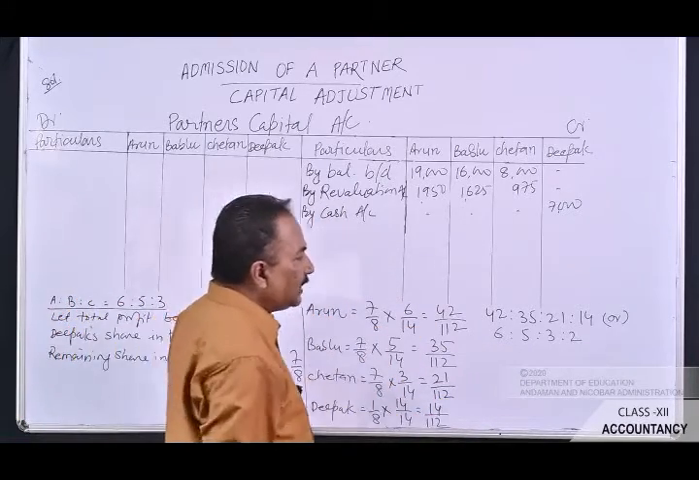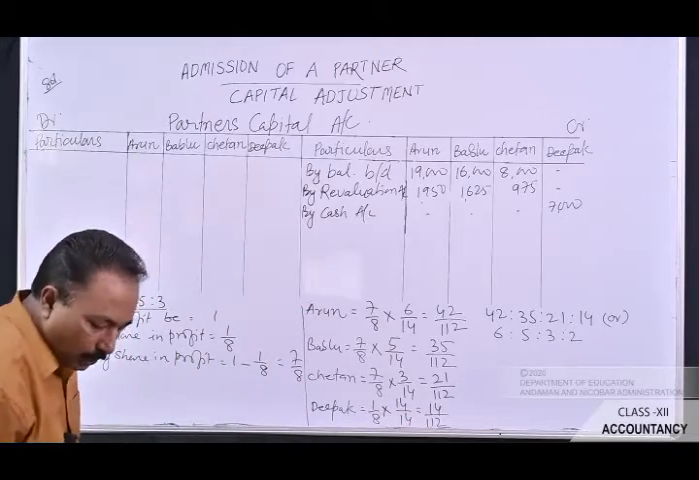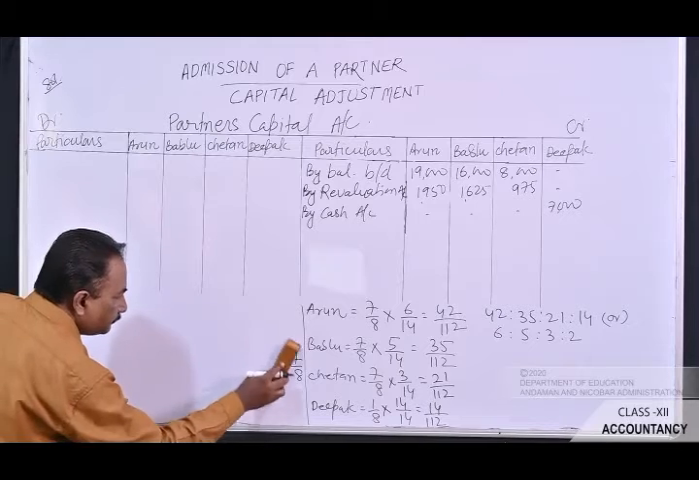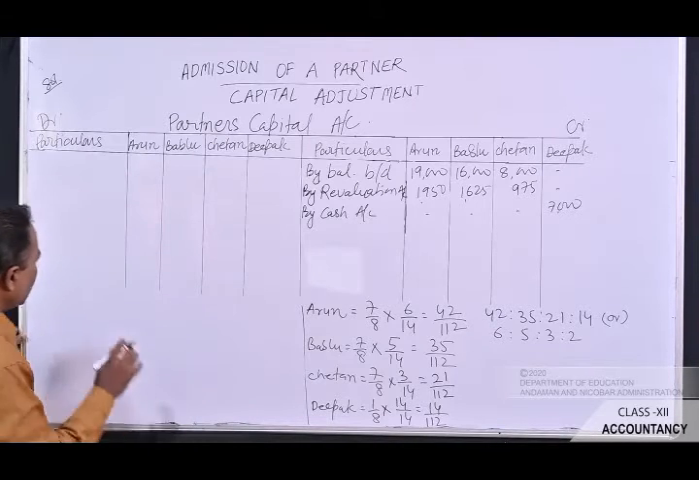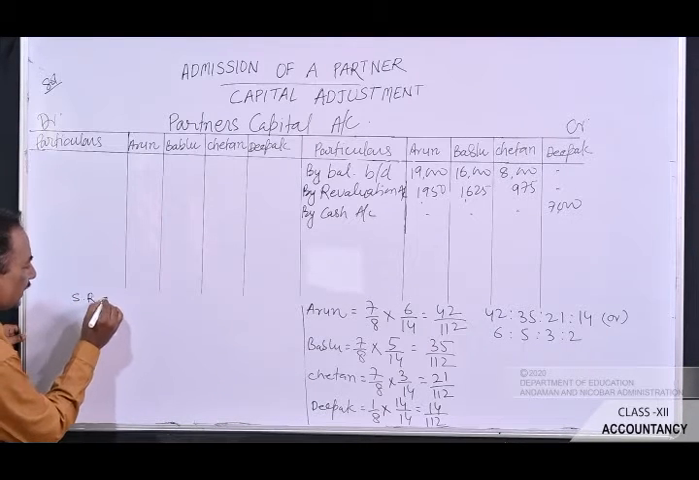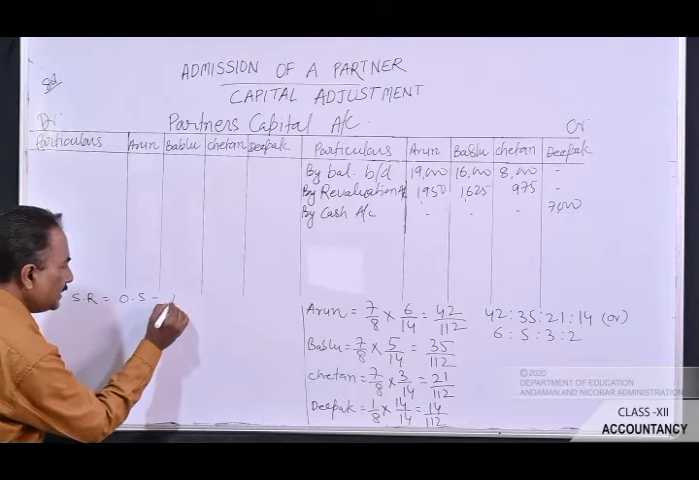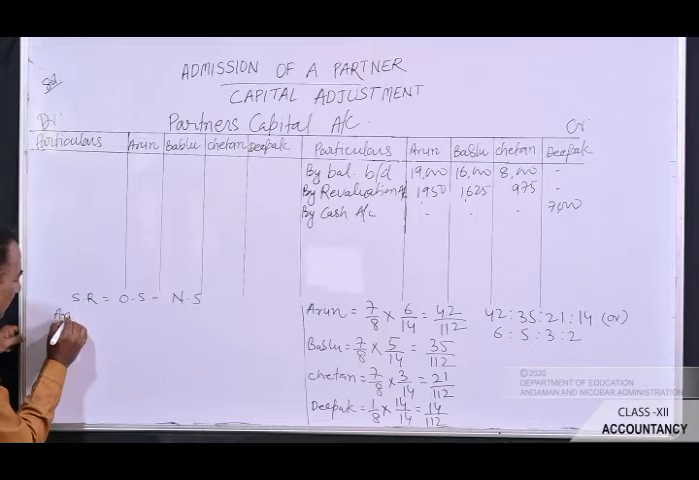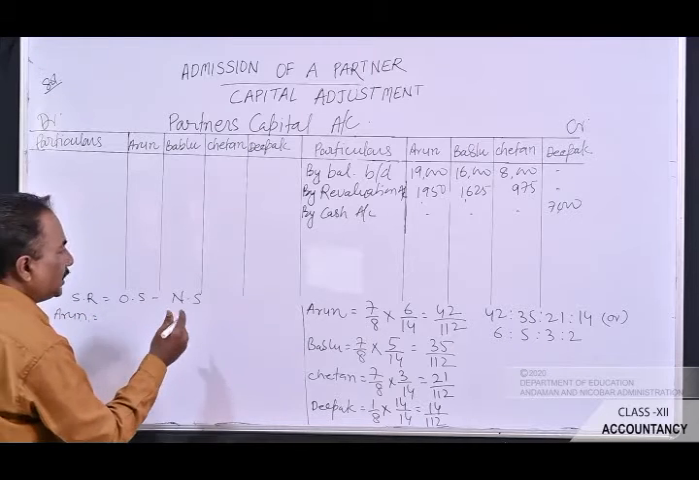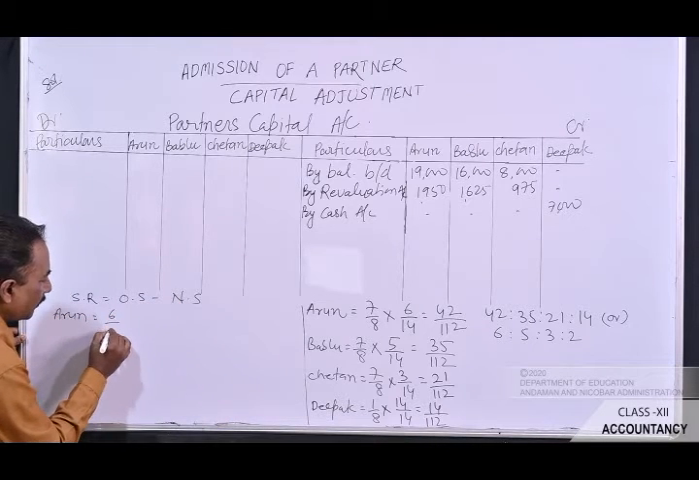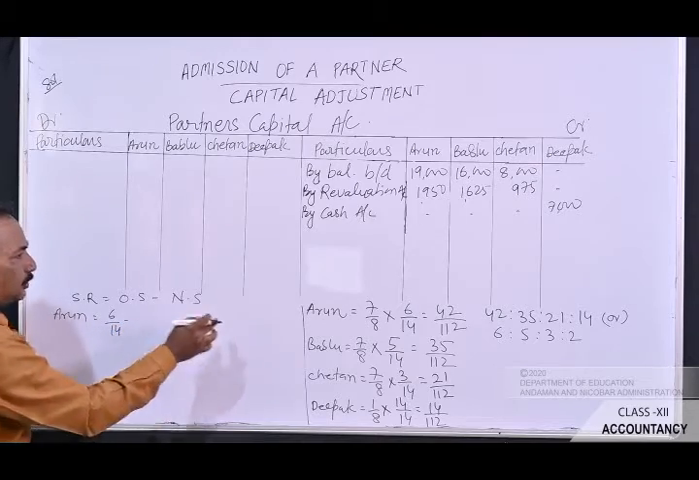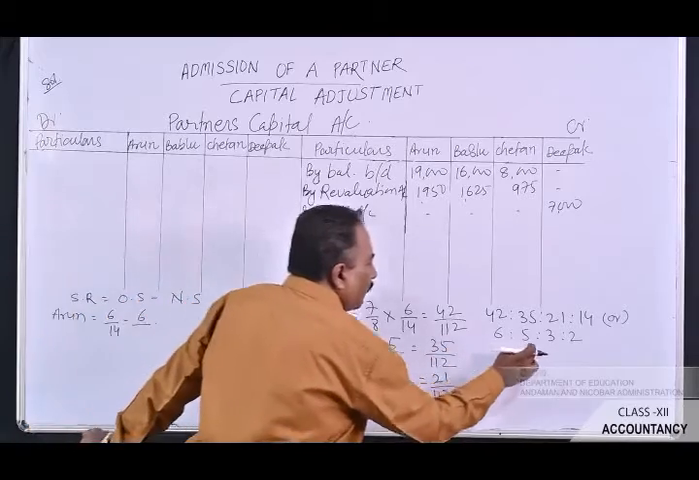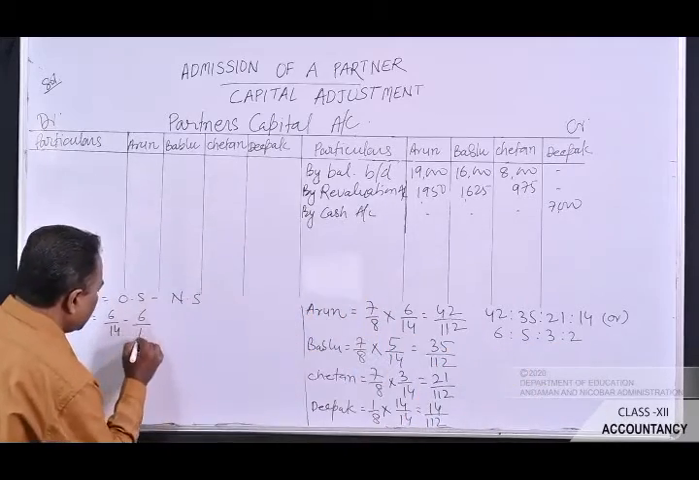Now let's calculate the sacrificing ratio. You know, students, the formula to calculate the sacrificing ratio is old share minus new share. First we will calculate for Arun. What is the old share? It was 6 by 14, minus the new share. What is the new share? It is 6 by 16, the total of all these 4 figures being 16.